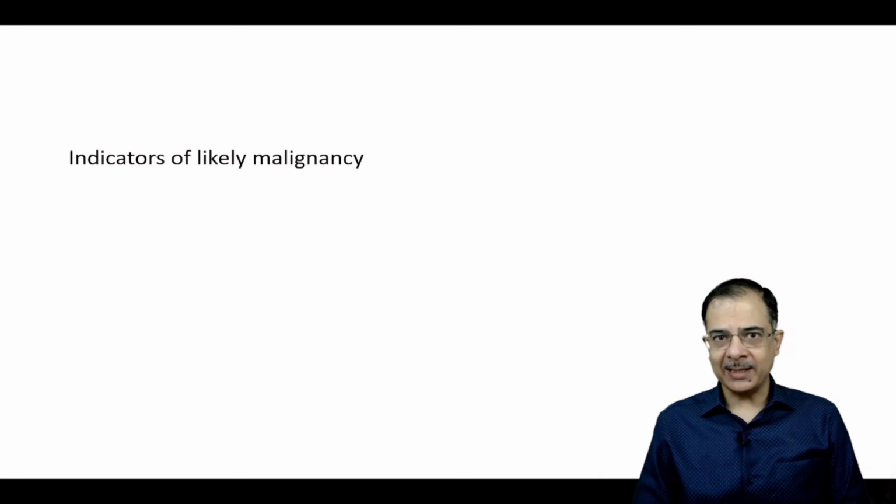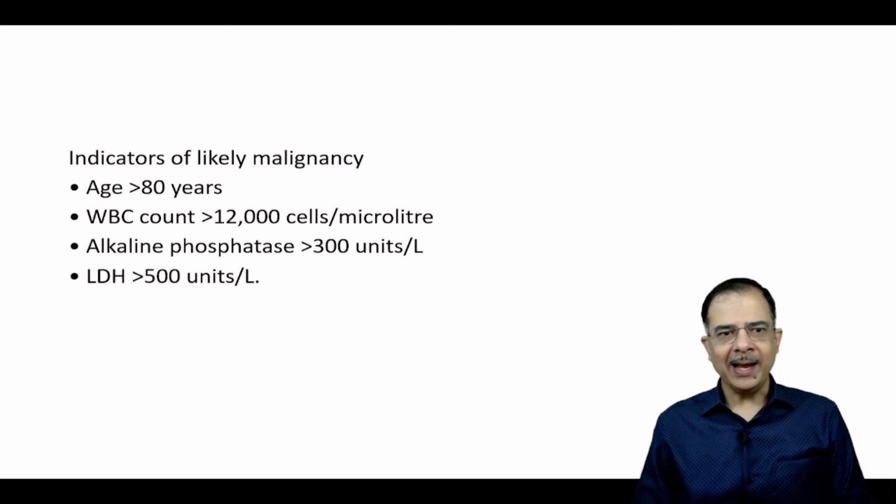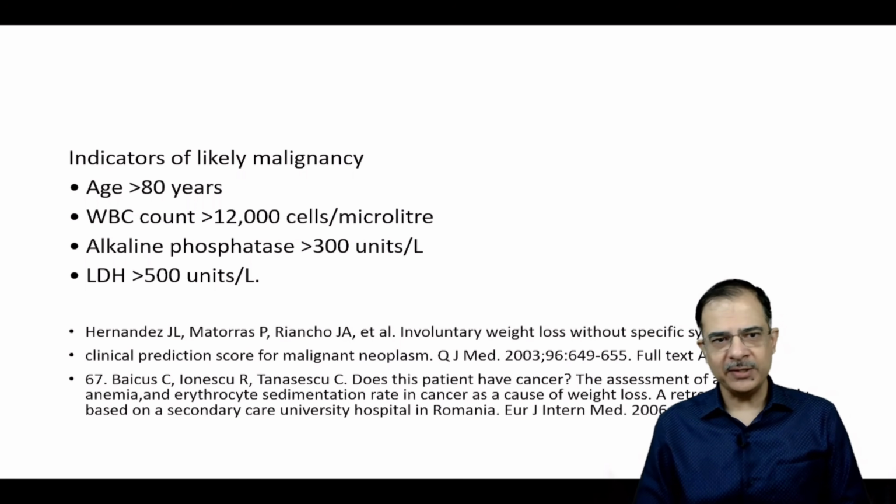Now, indicators of likely malignancy. So these are the indicators, like if the patient has weight loss with age of more than 80 years, WBC count is high, ALP is high, and LDH is high, LDH more than 500. So if these are present, then the likely chances of the malignancy will be there. And these are the references.